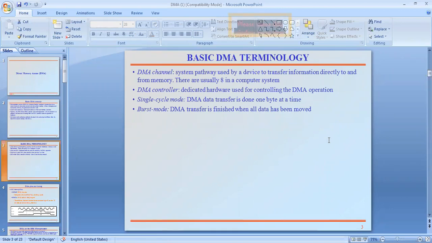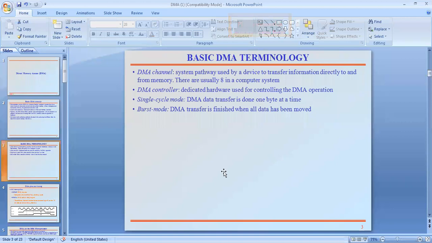In general, there are 4 channel DMA, 8 channel DMA, 16 channel DMA, different DMAs exist. See here, the DMA channel is the system pathway used by the device to transfer information directly into or from memory. There are usually 8 channels in a computer system.